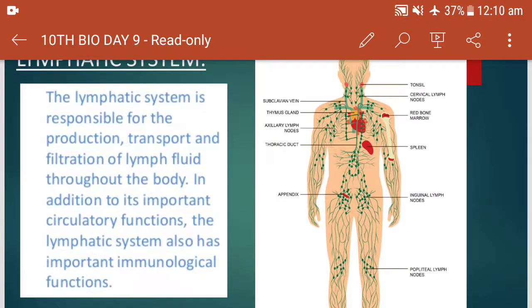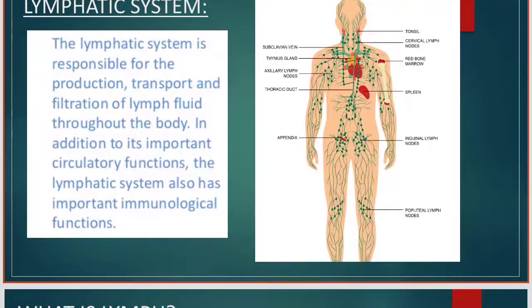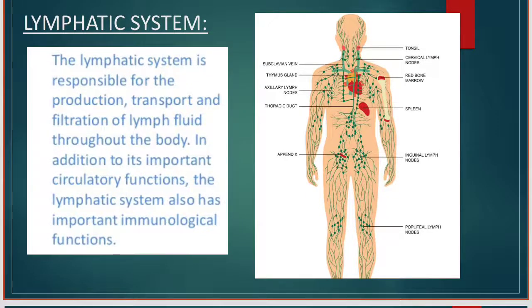Now if we see this slide, you can observe green dots. These green dots represent the lymph nodes. Lymph nodes are the places where the lymph is collected. The dead cells and unwanted tissues are collected by the lymph, travel through the lymph vessels and are stored in the lymph nodes.